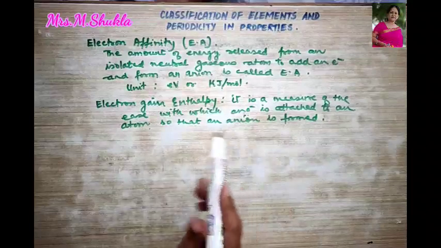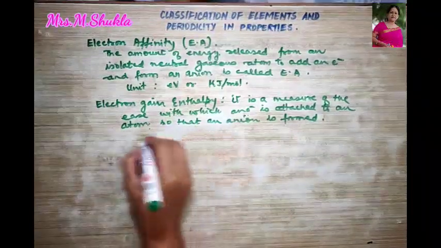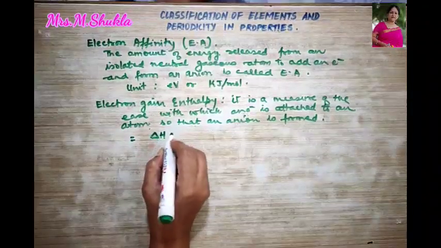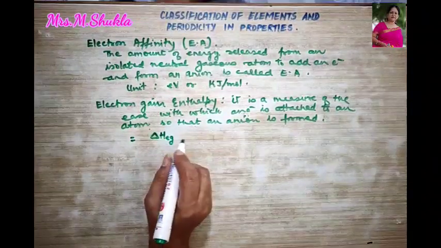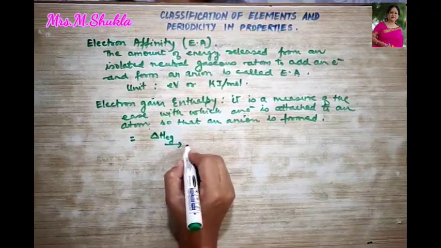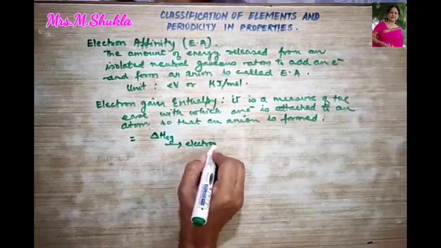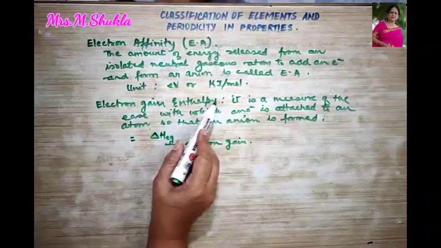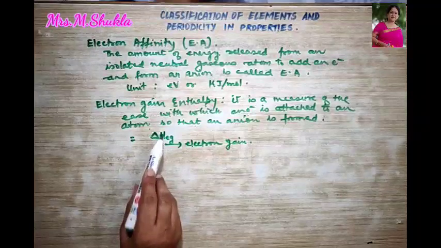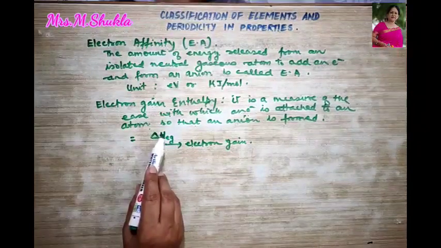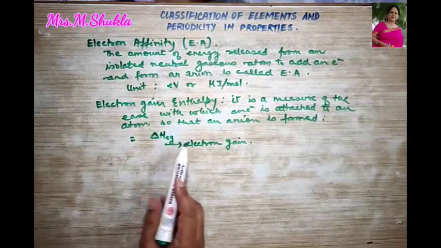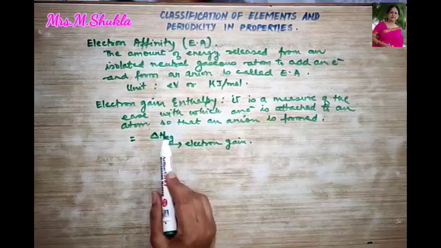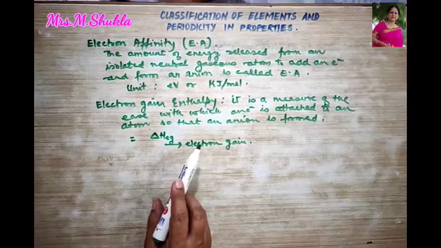Clear? So now this electron gain enthalpy, it is expressed as delta H Eg. What is Eg over here? Eg means electron gain, right? So how is electron gain enthalpy expressed? Delta H Eg. So delta H is the enthalpy of what? Electron gain. So thus we call it electron gain enthalpy. Clear?